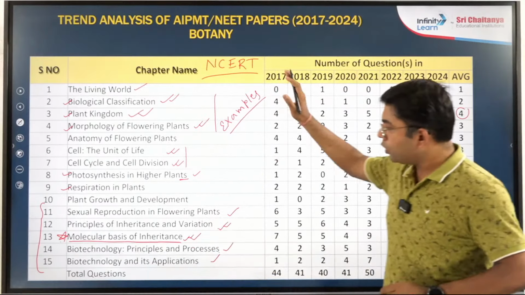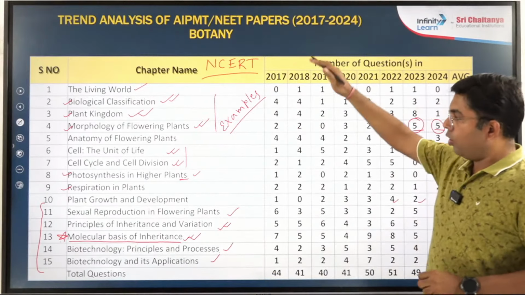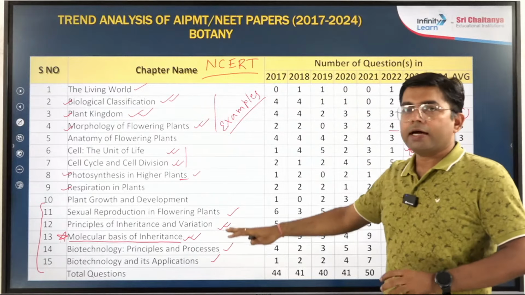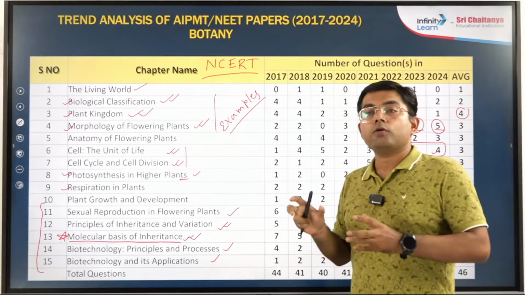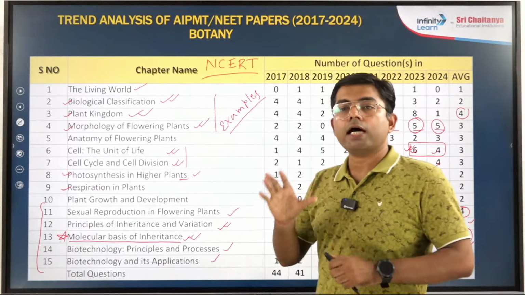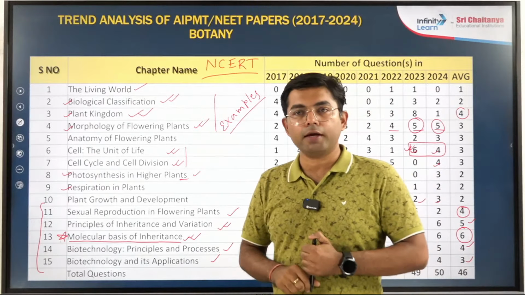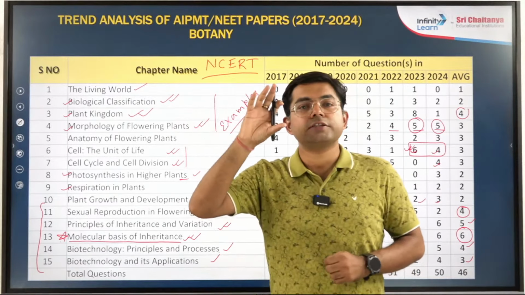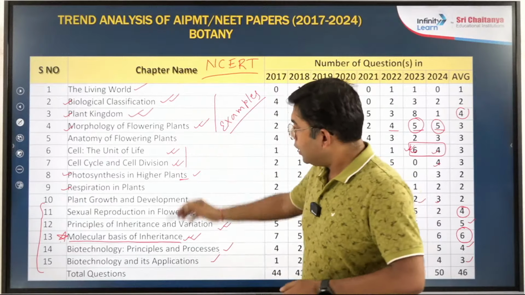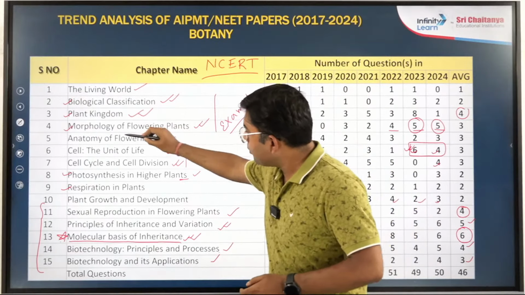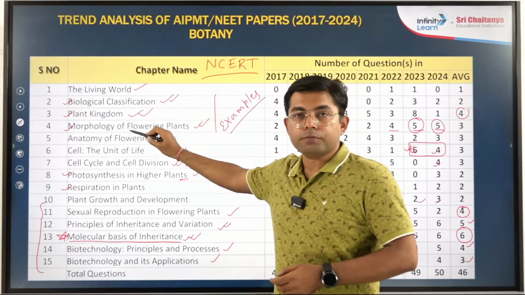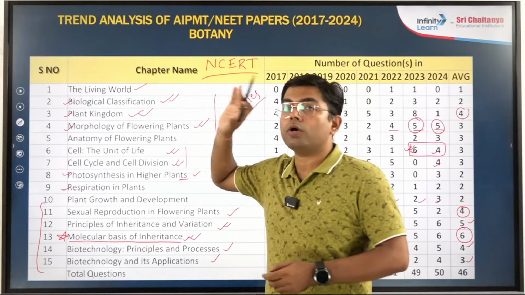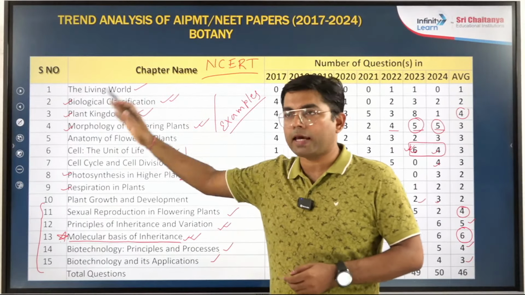So overall, all chapters are important, but some chapters require special attention because a large number of questions are asked from there, and different chapters require different strategies, right? For example, these chapters require a lot of revision. There is nothing much to understand in terms of mechanism.